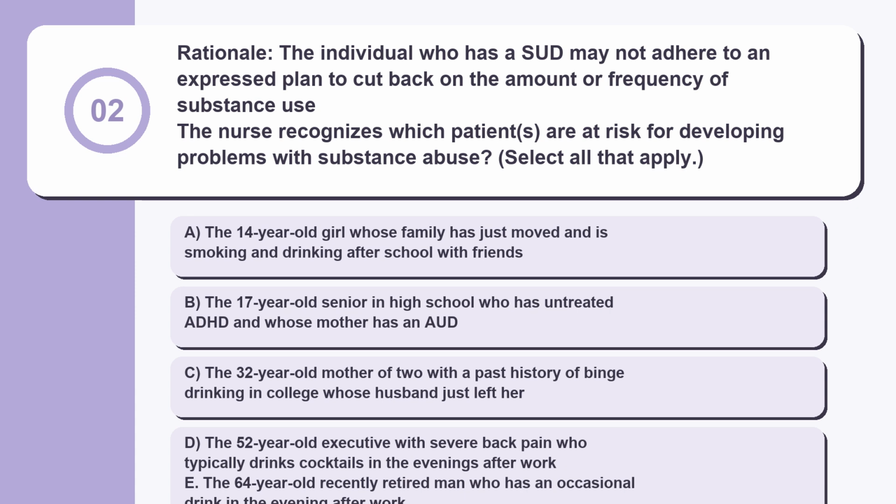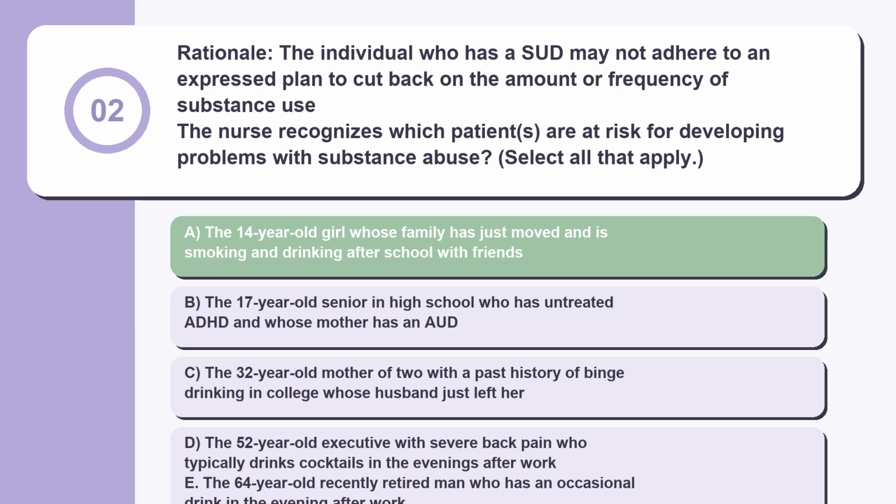Question 2. The nurse recognizes which patients are at risk for developing problems with substance abuse? Select all that apply. The 14-year-old girl whose family has just moved and is smoking and drinking after school with friends. The 17-year-old senior in high school who has untreated ADHD and whose mother has an AUD. The 32-year-old mother of 2 with a past history of binge drinking in college whose husband just left her. The 52-year-old executive with severe back pain who typically drinks cocktails in the evenings after work. The 64-year-old recently retired man who has an occasional drink in the evening after work. Answer: A, B, C, and D.